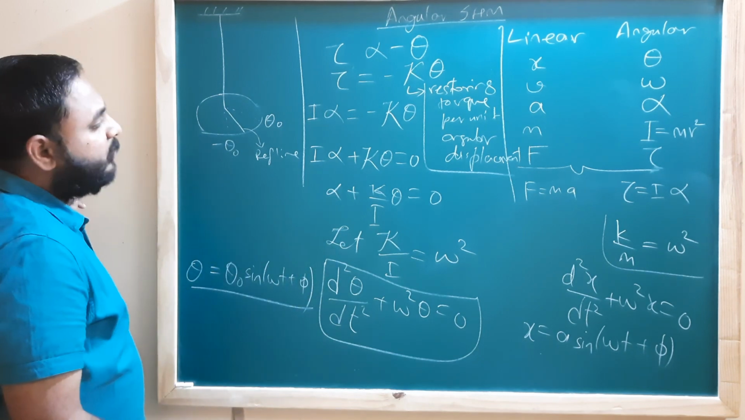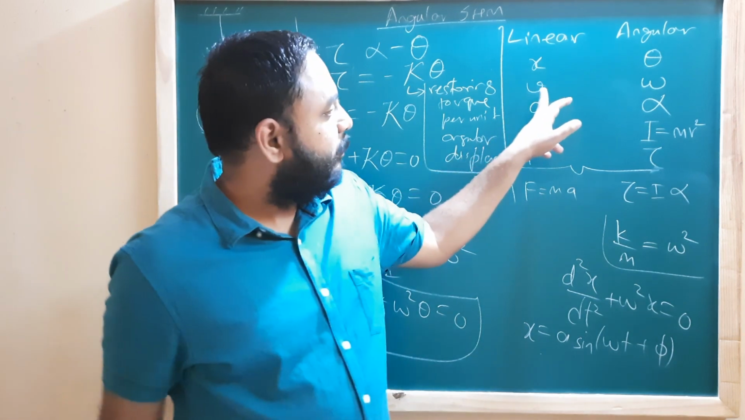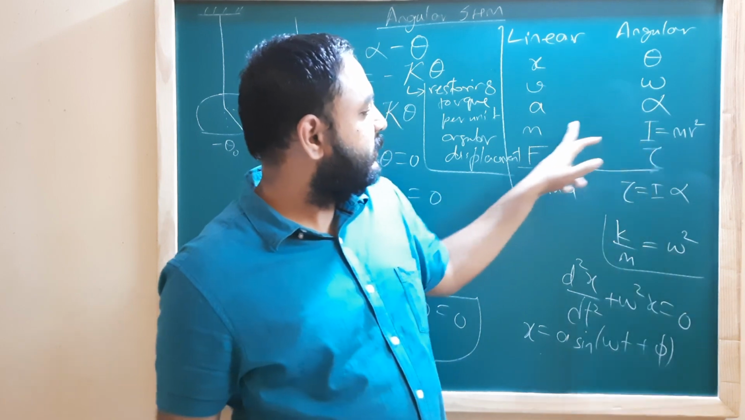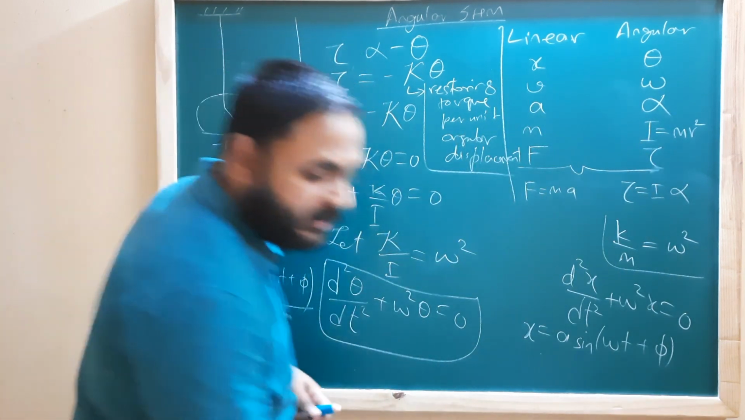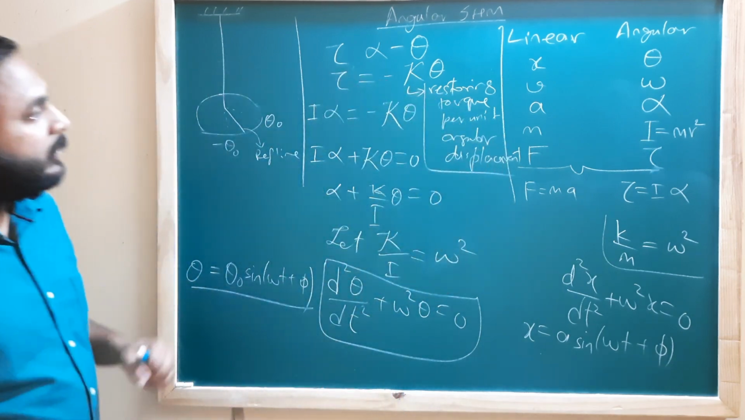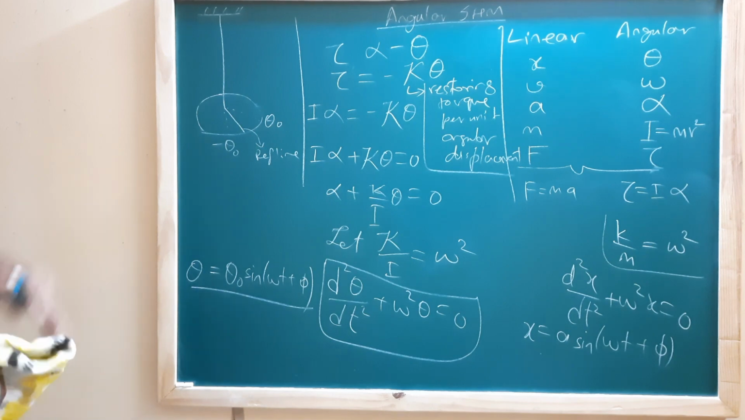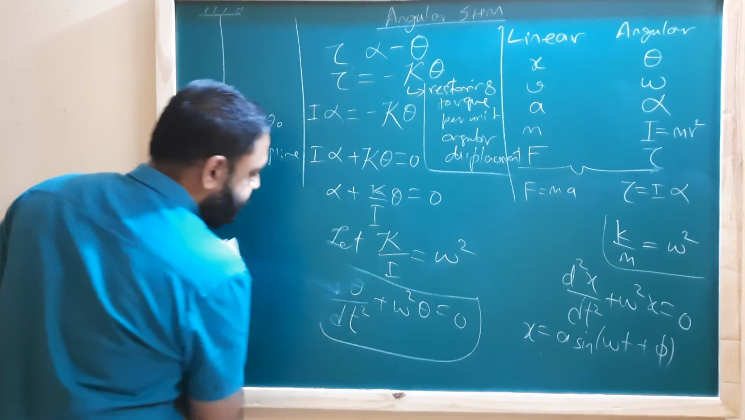Similarly, you can derive other quantities also. Just replace velocity by angular velocity, replace acceleration by angular acceleration, and so on. Similarly, you can derive the kinetic energy, the potential energy, and so on. So let's quickly summarize everything. You can just pause the video and note this down, and then we'll quickly summarize. Okay, I'm going to erase this.